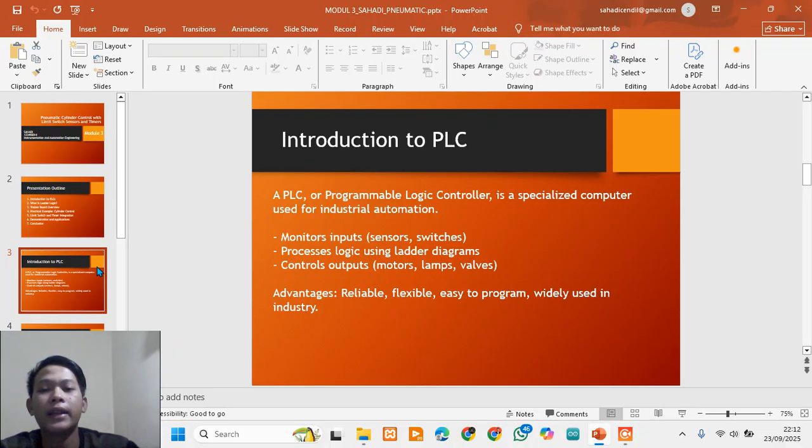PLCs work in a simple cycle. Point one, they receive a signal from input devices like a switch, sensor, or push button.